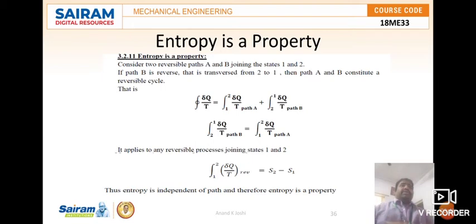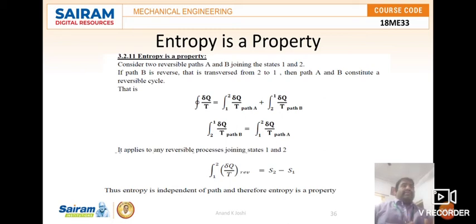So this is the proof of entropy. The steps are very simple: you have to consider two processes that constitute a cycle, and consider the reversible process, for which the value is 0.